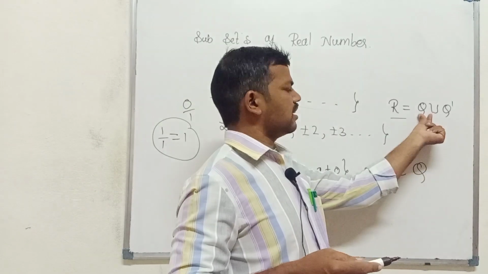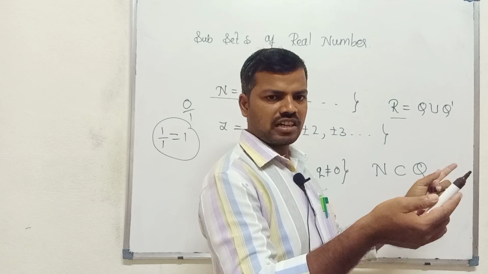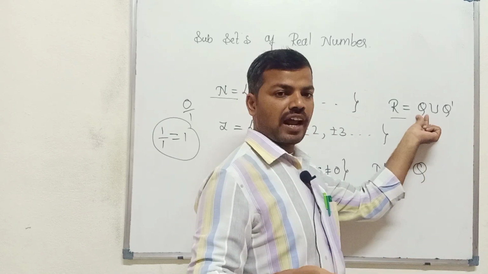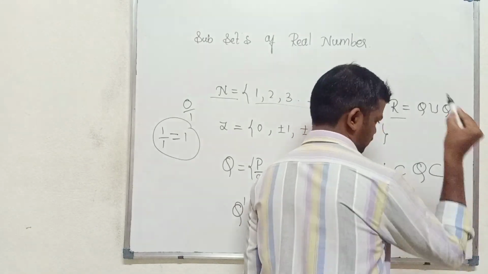Then what about the real numbers? Do the real numbers contain the rational numbers or not? Yes, because the real numbers are formed by the union of rational and irrational numbers. So the rational numbers are a subset of the real numbers.